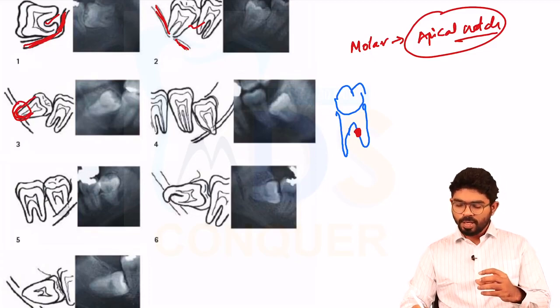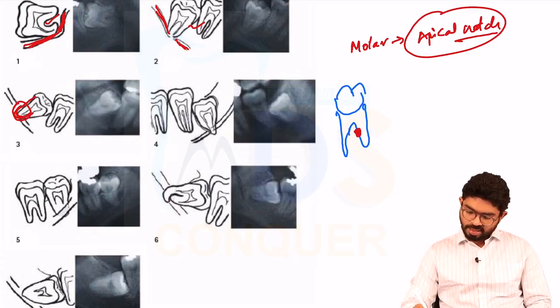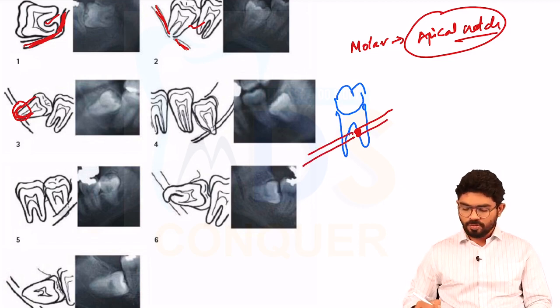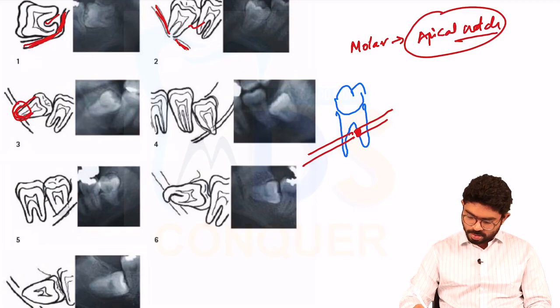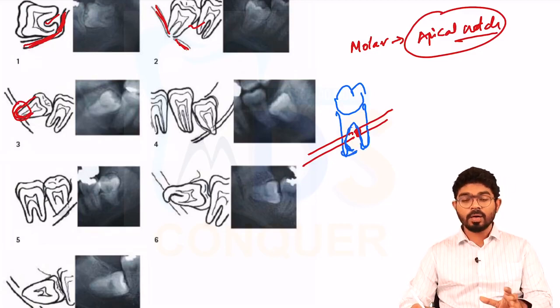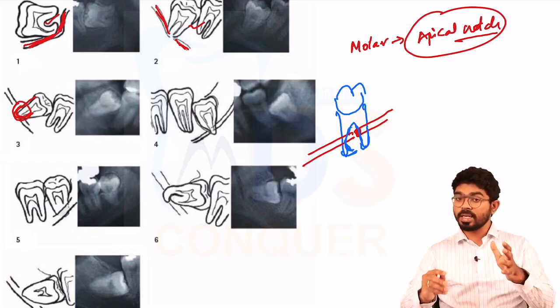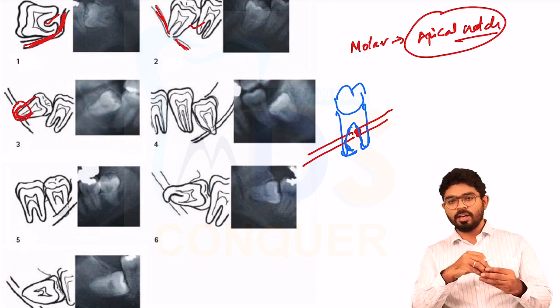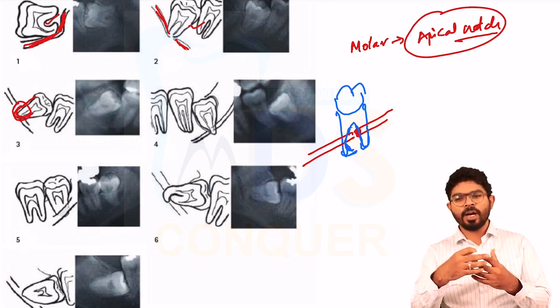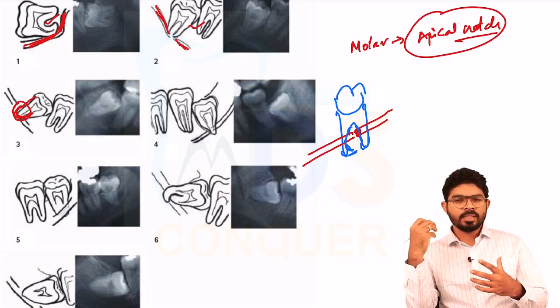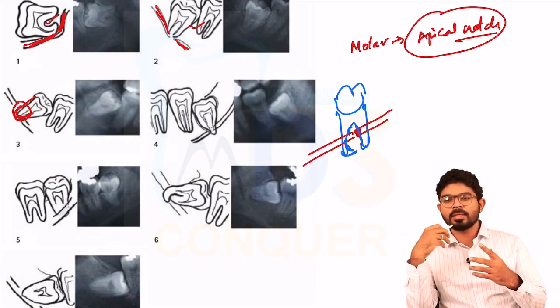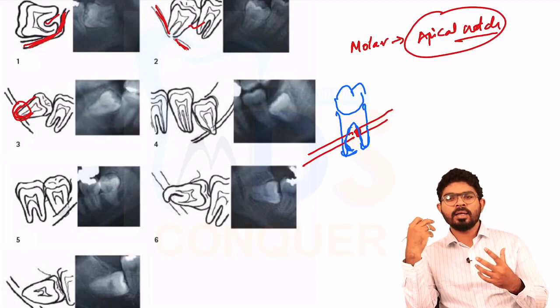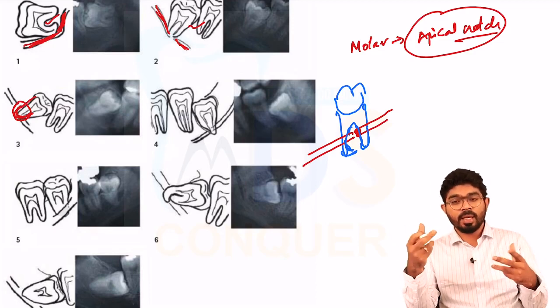So you can predict on the radiograph that the inferior alveolar nerve canal is going through this. If you blindly extract the tooth, what is going to happen? Your inferior alveolar nerve canal or the nerve is going to come out. Such conditions I feel you have encountered in your UG life. You or your friend may extract one tooth and the patient is complaining of numbness after 2 or 3 days and it doesn't go. It can be something like that.